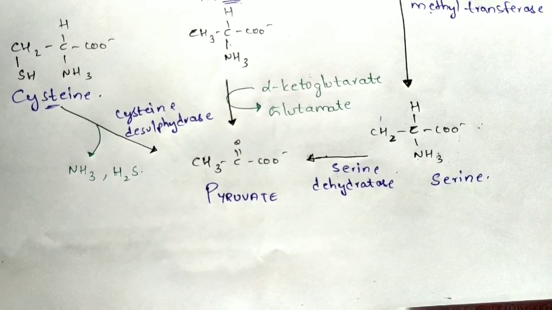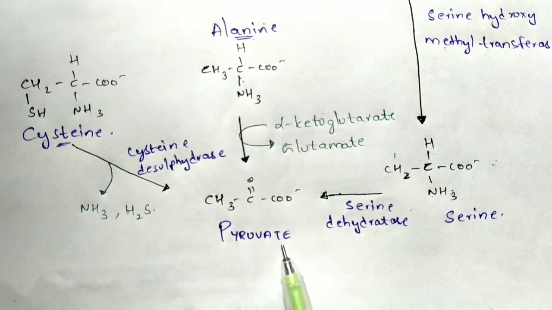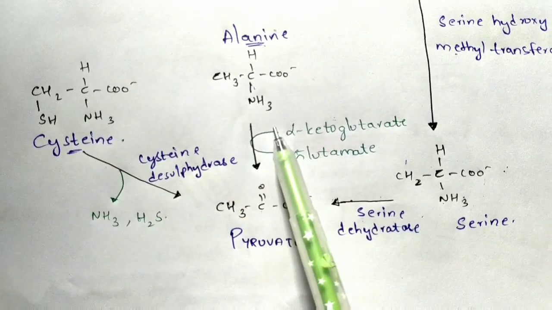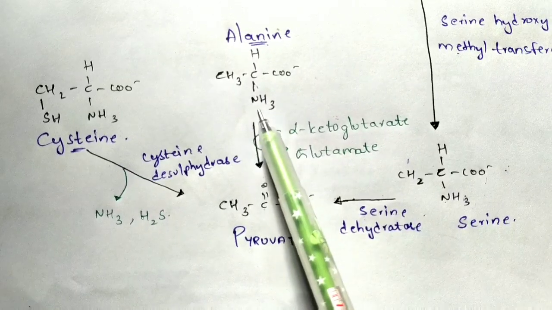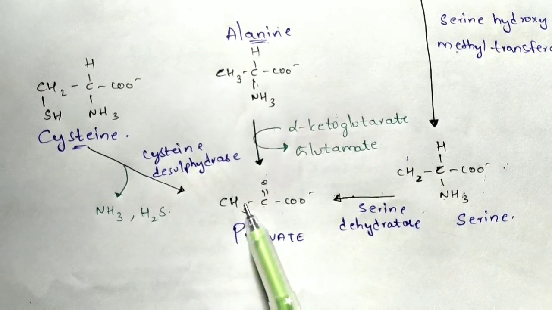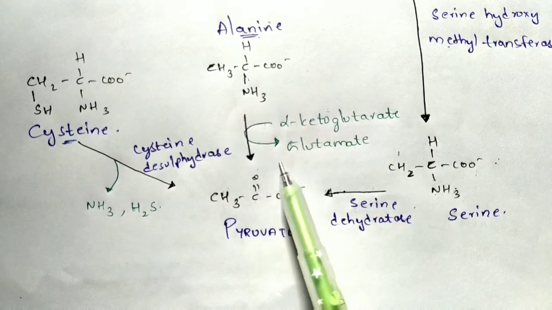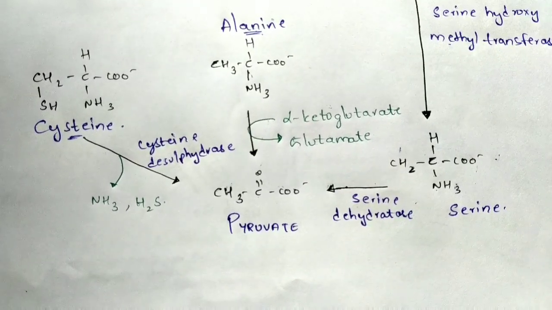Next, if you see here, alanine will again get converted into pyruvate. Here again the transamination process takes place, where the amino group will get transferred to form pyruvate, to form a keto acid, in simple words. Here alpha-ketoglutarate will be utilized and glutamate will be released out.